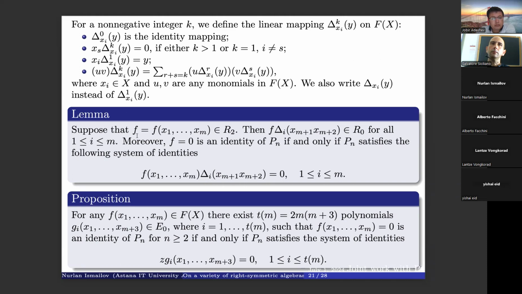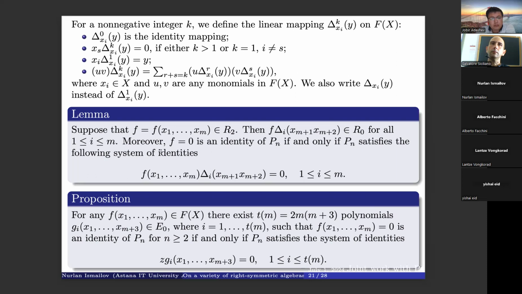Suppose that our f is a polynomial of this form, from space R2. Then if we act on f by this kind of operator, so we substitute for any i in our f, by this variable x_{n+1}, by this monomial, then it gives us a polynomial in R0.